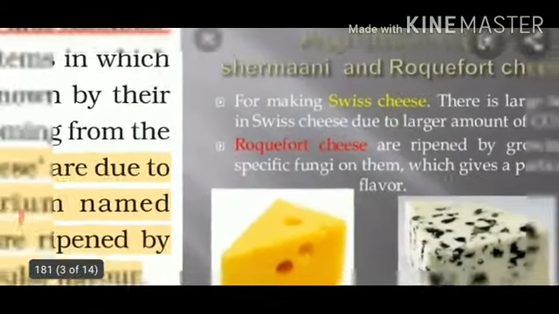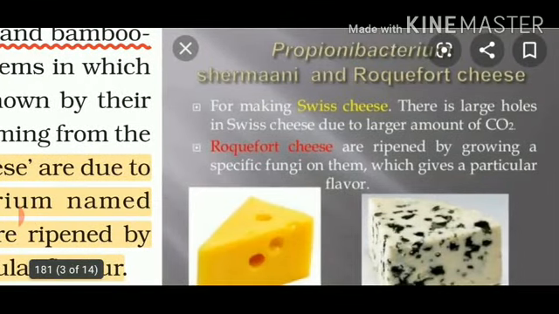Now, let's talk about number one, Swiss cheese. Kindly listen: Propionibacterium shermanii. This is used for making Swiss cheese. There are large holes in Swiss cheese due to a larger amount of carbon dioxide. A board question can come: why do large holes appear in Swiss cheese? The answer will be, due to the production of a large amount of carbon dioxide, these large holes appear.